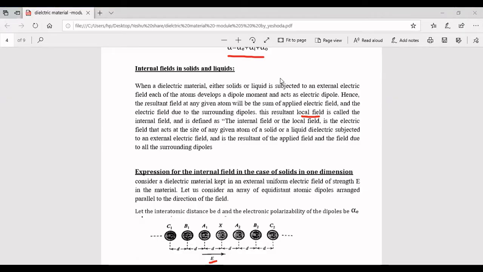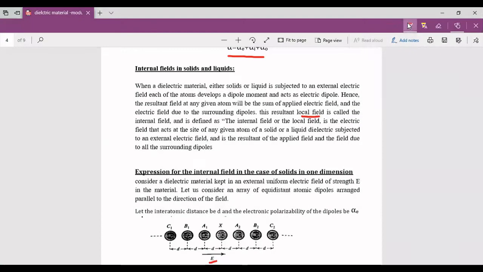We're going to discuss the internal fields in solids and liquids. So what is an internal field? When a dielectric material, either a solid or liquid, is subjected to an external electric field, each atom develops a dipole moment and acts as an electric dipole. Hence, the resultant field at any given atom will be the sum of the applied electric field and the electric field due to the surrounding dipoles.